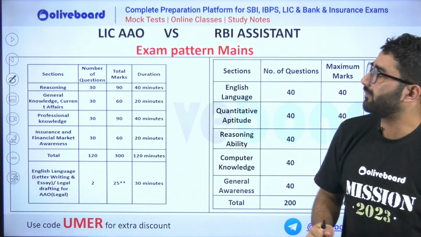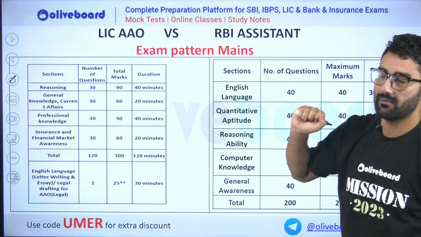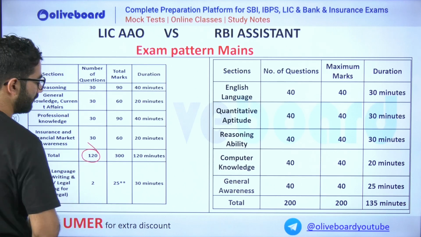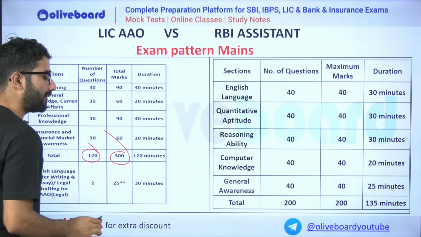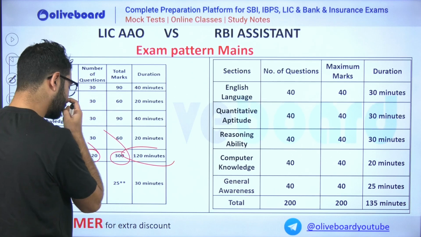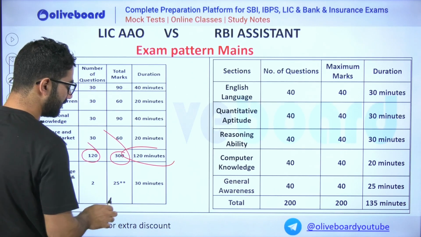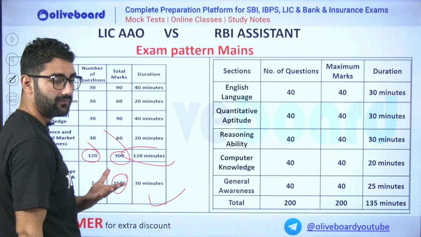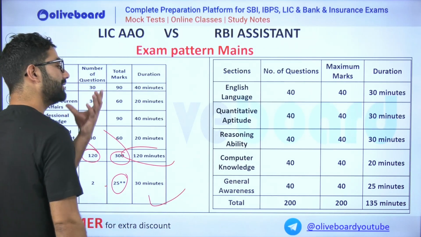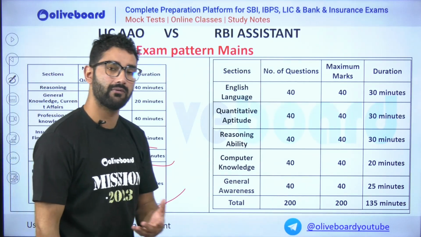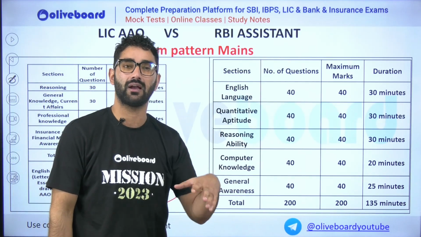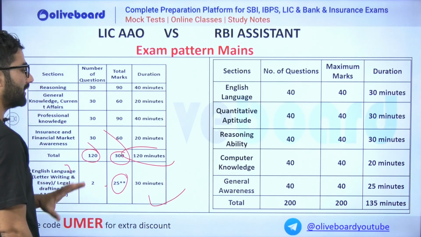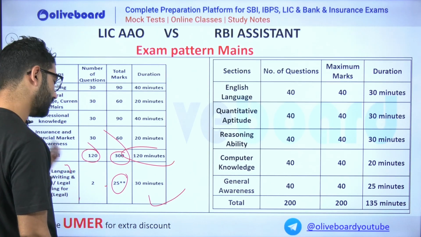Sir, what about the mains? Mains will be out of 120 questions, 300 marks, and the time will be 2 hours. There will also be a descriptive paper of 25 marks, which you have to qualify. This is qualifying in nature, only English. I repeat once again, those who are weak in English and don't have good command of it, it is quite a benefit for them. They can apply and mostly get the job.